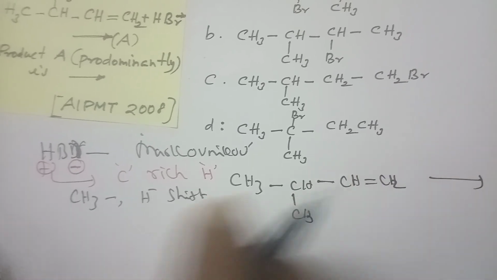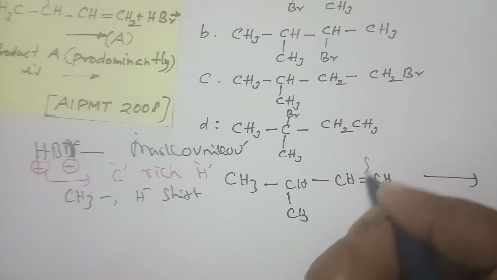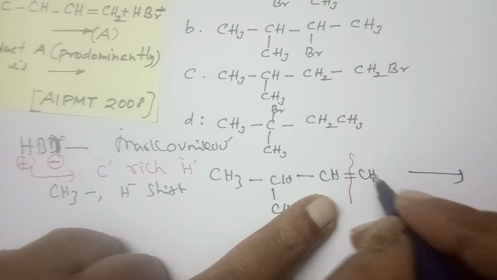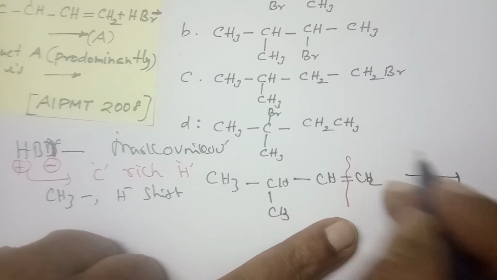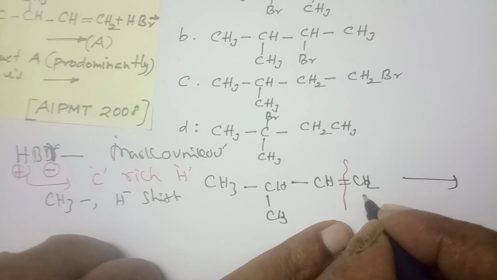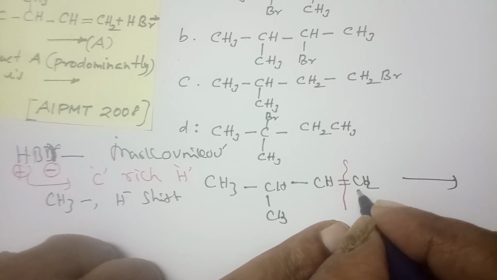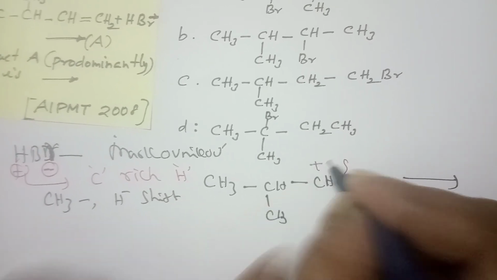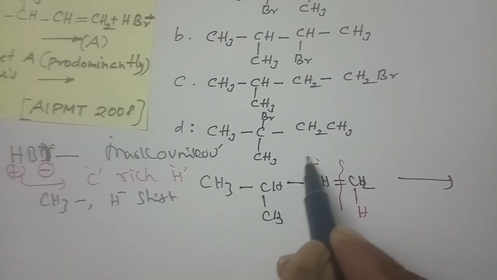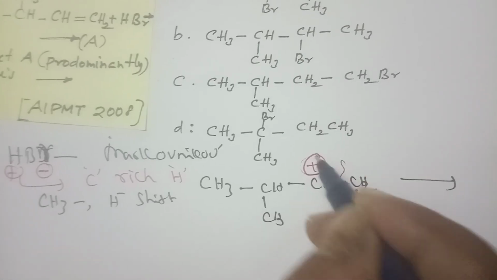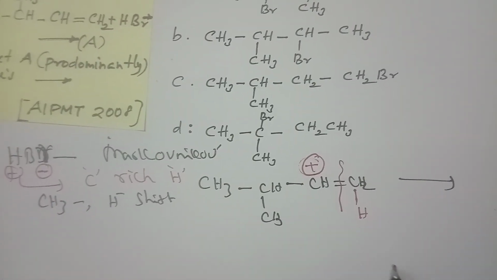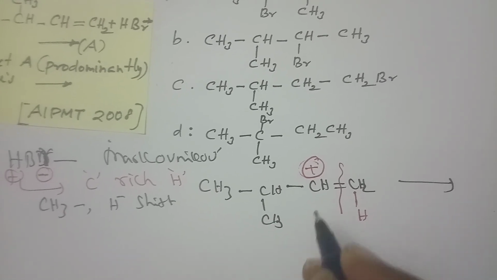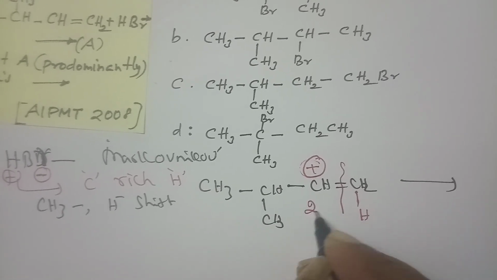As I already said, across this double bond the carbon with more hydrogens is the richest carbon, so I put the hydrogen here. On the other carbon, a carbocation forms. The stability of the carbocation rules the reaction. Here the carbocation is secondary.